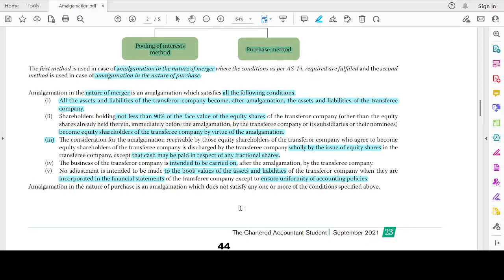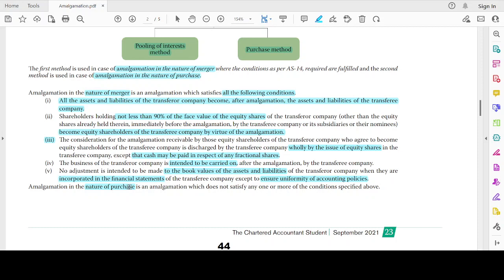Even if one or more conditions are not satisfied, then it will be called amalgamation in the nature of purchase. So let's repeat all the conditions. All the assets and liabilities of the transferor company become, after amalgamation, the assets and liabilities of the transferee company. Shareholders holding not less than 90% of the face value of the equity shares of the transferor company become the equity shareholders of the transferee company by virtue of the amalgamation.